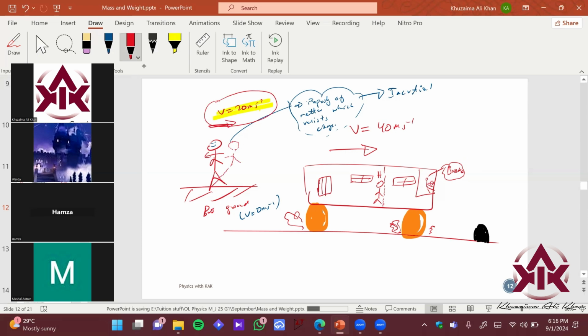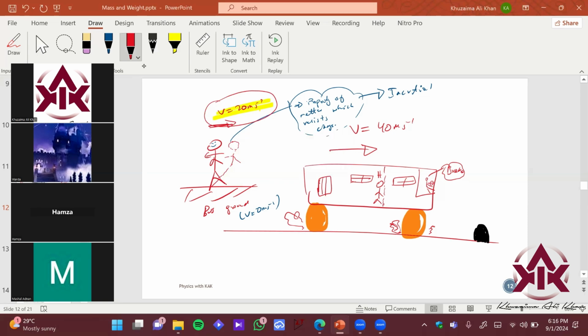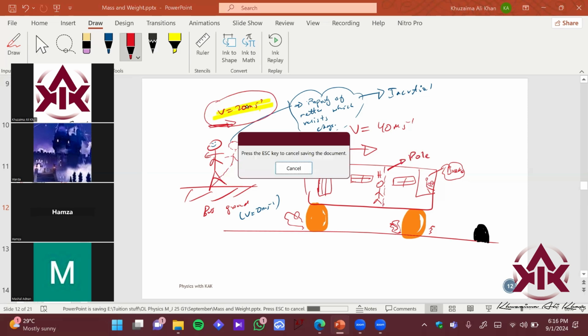What was the change? The bus stopped. So your body still wanted to continue at 20 meters per second, but it had to stop. You tried to go forward at 20 meters per second, but you applied a reverse force. Let's say you were holding a pole, so you took the support of the pole to avoid this jerk. Does that make sense? What is inertia?